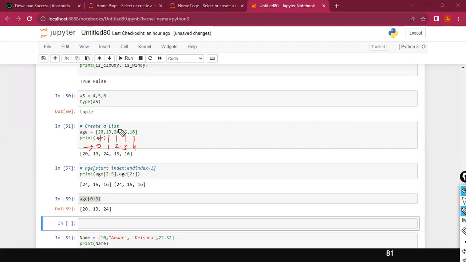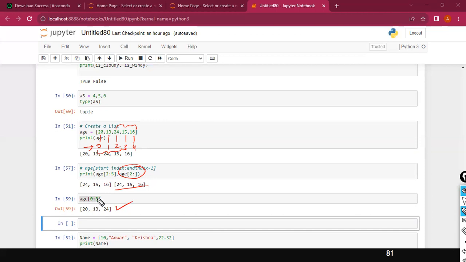Supposing you want to print a range of values, starting from a specific location to here, you can use this one, very simple. The index value 2, colon, nothing. That means starting from this position till the end, whatever values are there, you print it. And similarly, 0 to 3. But the rule is 3 minus 1, the end minus 1. So actually it is 0, 1, 2. In this case, 20, 13, 24 get displayed.